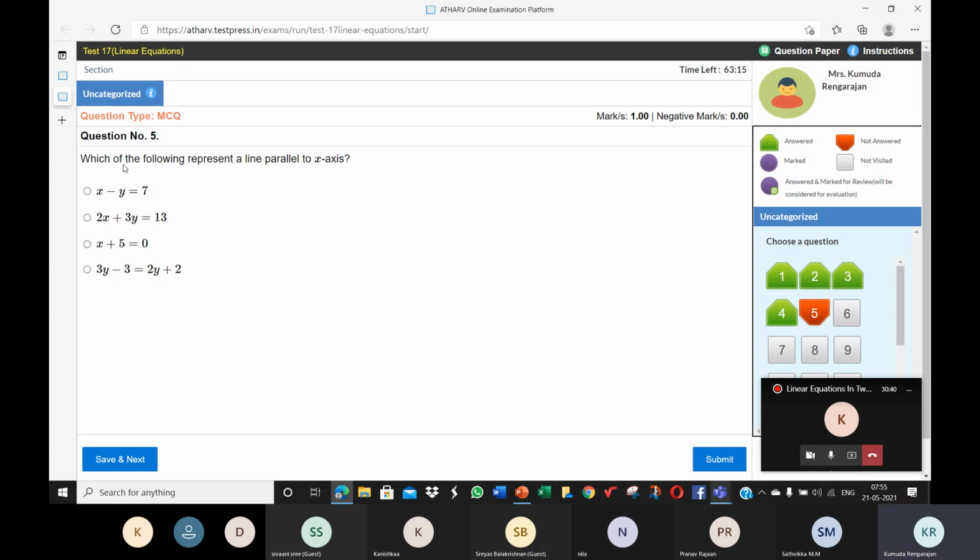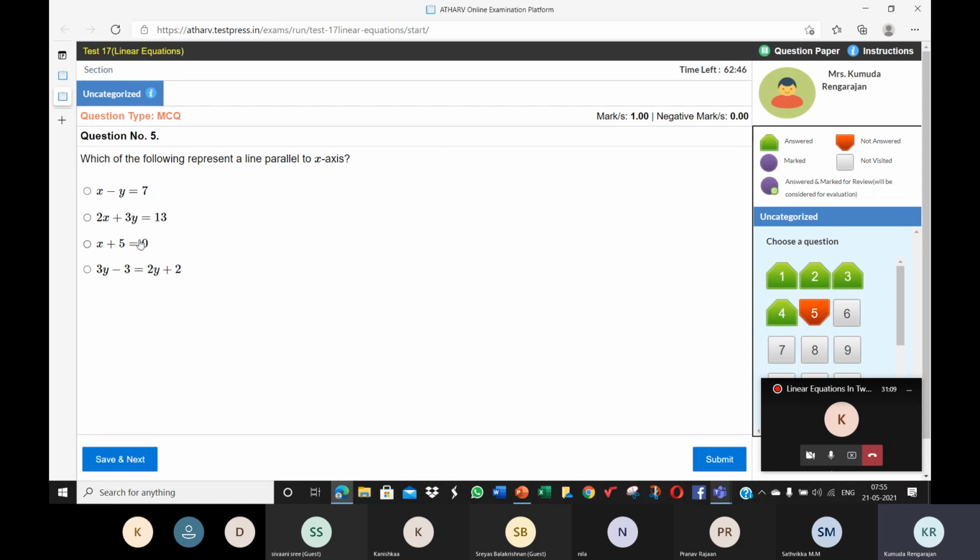Which of the following represents a line parallel to the x-axis? Then the equation should be like y is equal to some number. Y is equal to b, we say. Here we have both x and y, so not possible. The third option is x is equal to minus 5.